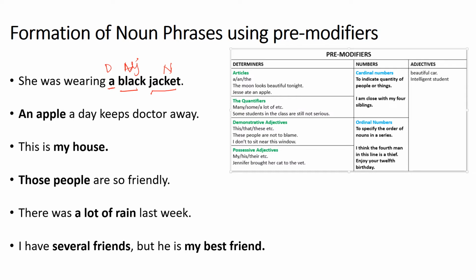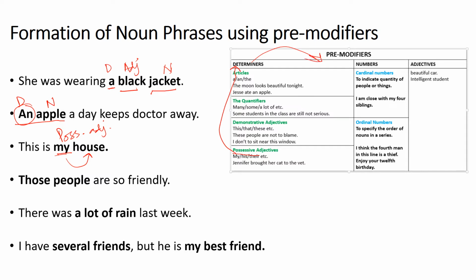Another noun phrase, an apple a day keeps doctor away. Apple is a noun, an is an article which makes it a determiner. So an is a pre-modifier. Why? Because an is a determiner. This is my house. Acha ji, my. What is my? My is not a pronoun first of all. It is a possessive adjective because it is telling you more information about house. Possessive adjective can be a determiner, and determiners are always pre-modifiers.